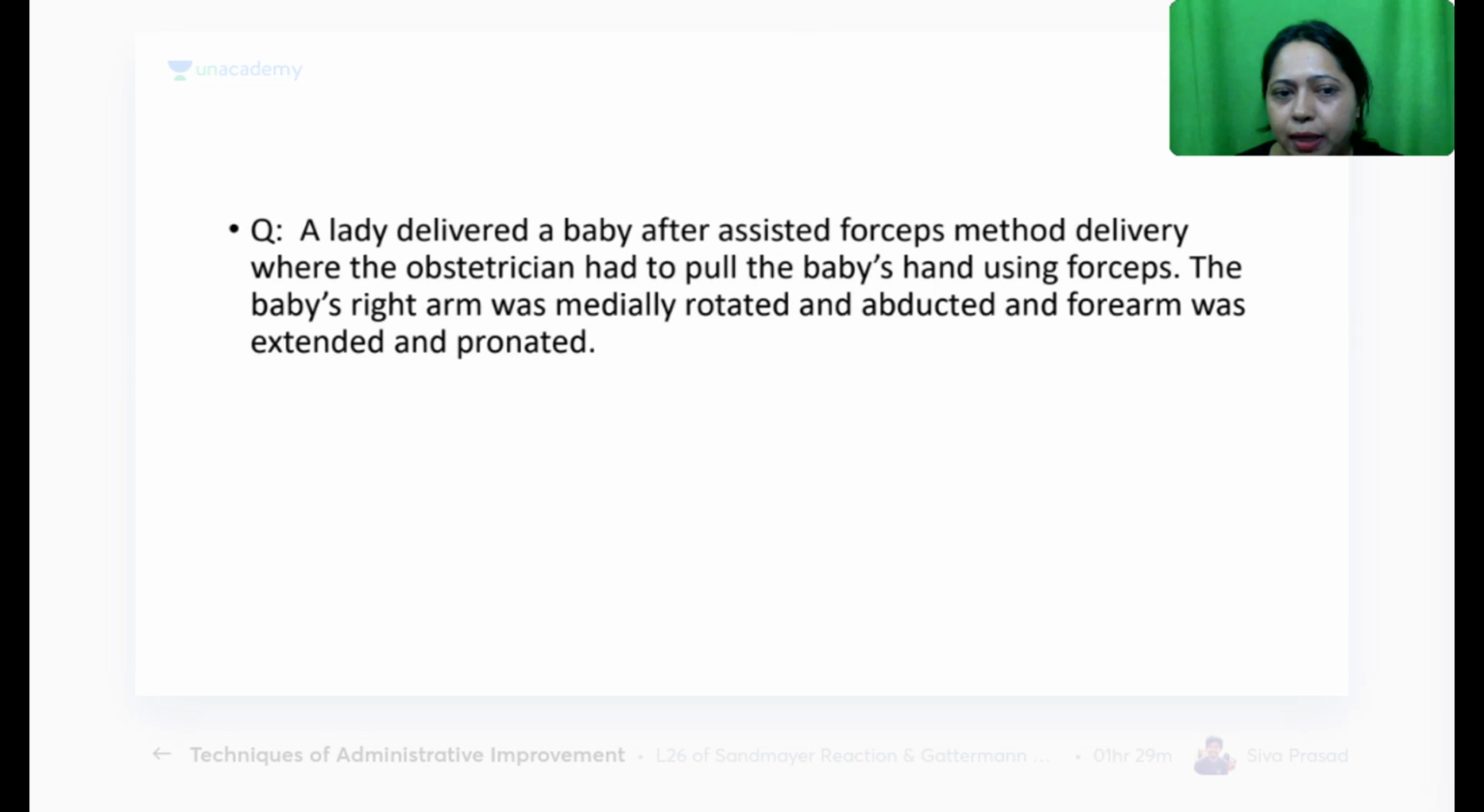Lady delivered a baby after she was assisted forceps method delivery, where the gynec had to pull the baby's hand using forceps. Okay, this is what was done. So baby's hand was pulled. Hanging from the lower trunk is different. Only when the head is stuck inside the birth canal and only the shoulder is pulled using baby's hand, it results in what? Upper trunk near the neck, it gets stretched, upper portion of the neck, then the upper trunk is what is disturbed, and that results in Erb's palsy.